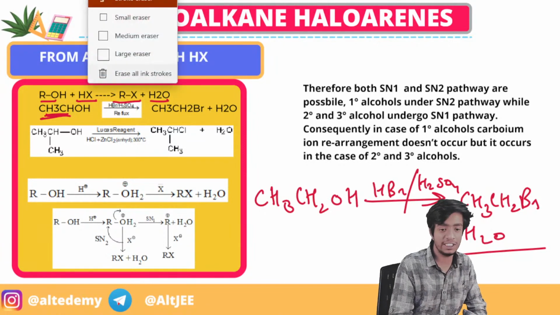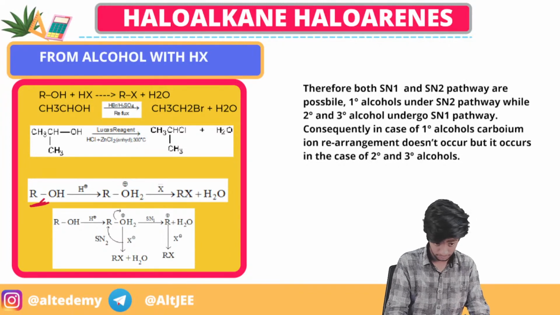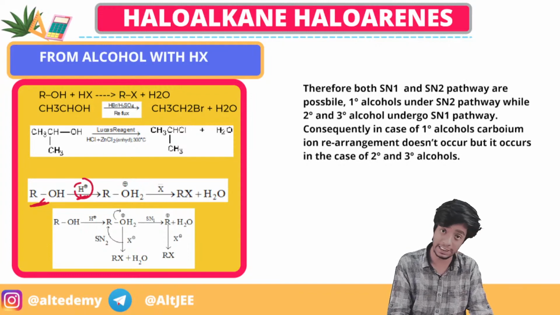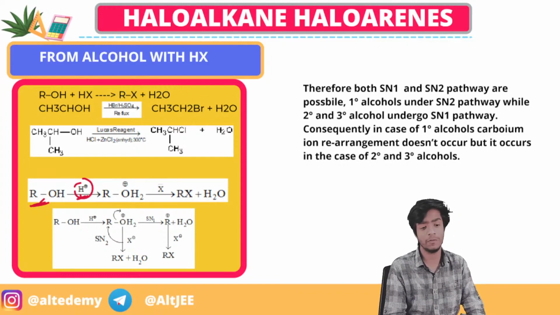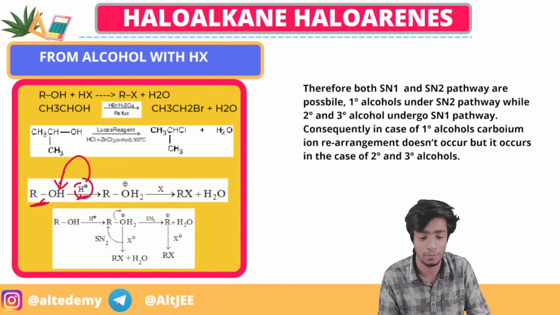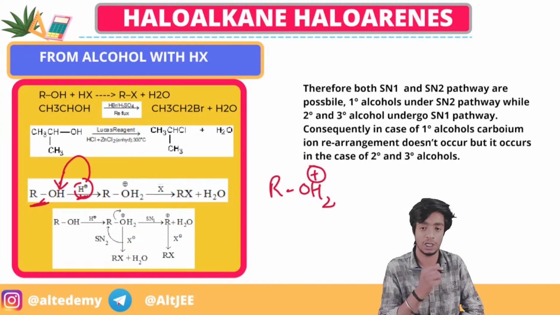Right. So we'll see the mechanism. What is actually happening is there is an ROH, and when there is an acidic medium present, H plus will be released from it, right? What will this H plus do? This H plus will get attached to this ROH. It will form ROH2 with a positive charge here.